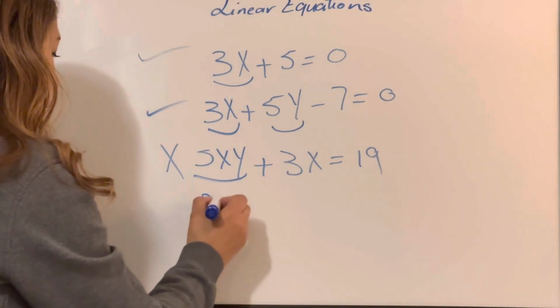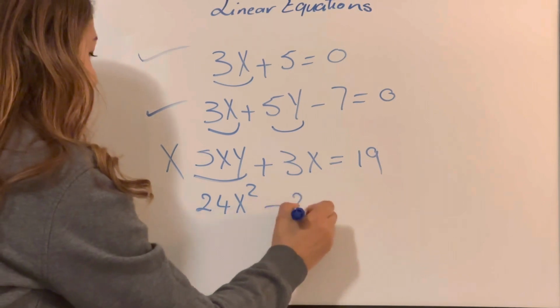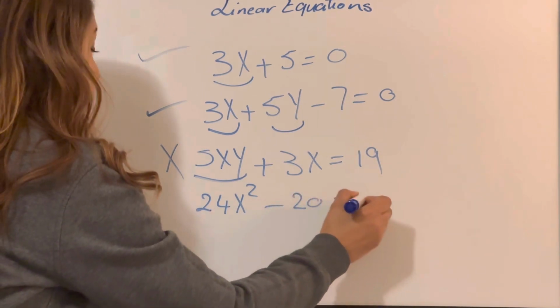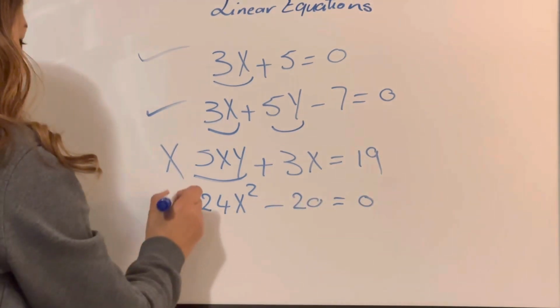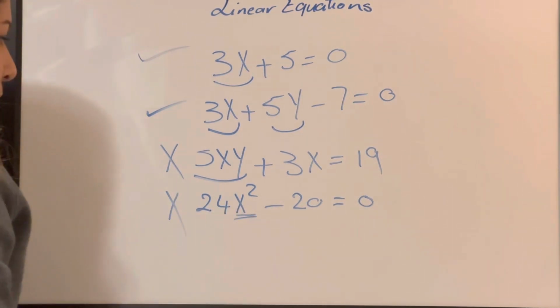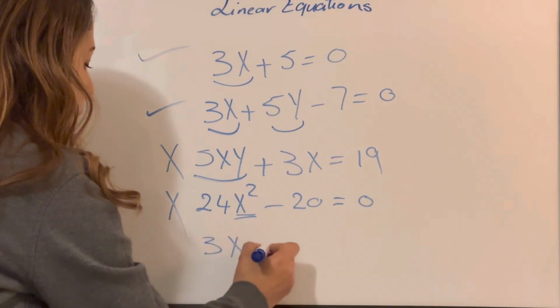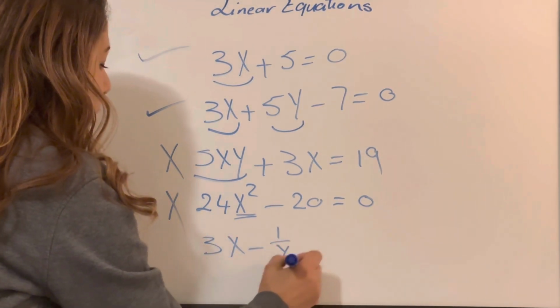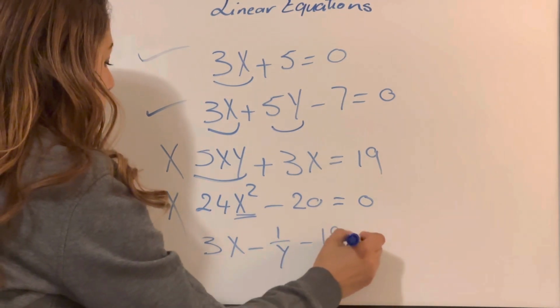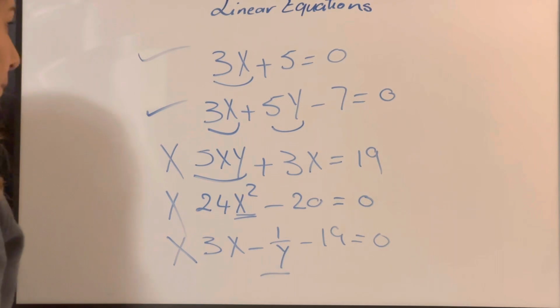Okay, if I have 24x to the power 2 minus 20 equals 0, is this a linear equation? No, this is not a linear equation, because the x is not to the first power. Also, if I have 3x minus 1 over y minus 19 equals 0, is this a linear equation? Also no, because of the y.